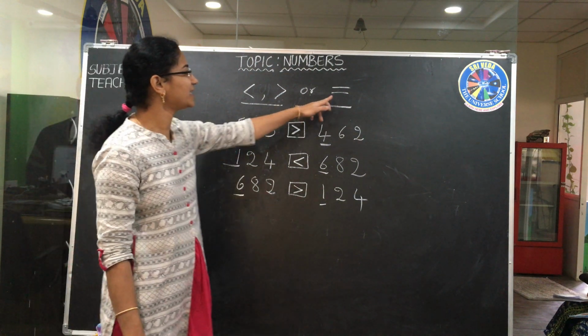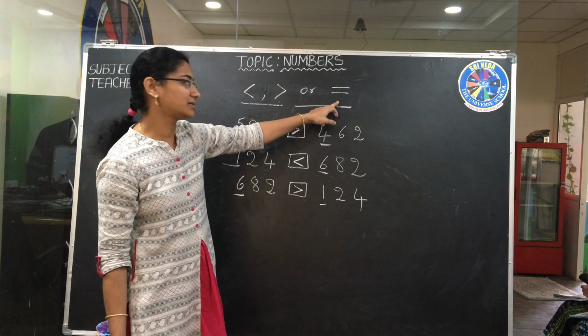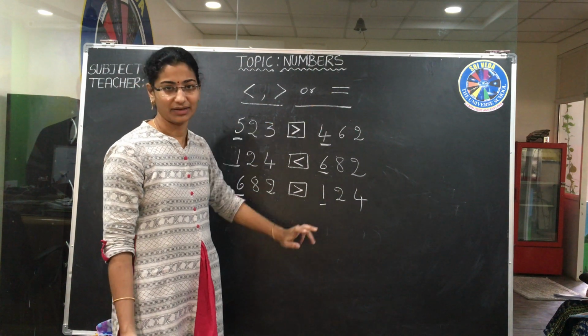Like that, we'll compare the numbers. Equal. If the two numbers are equal, we'll use this symbol, equal. Okay?